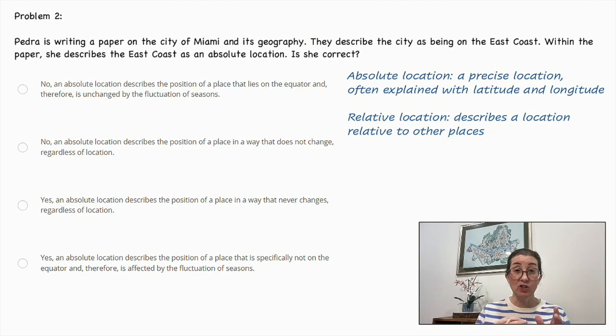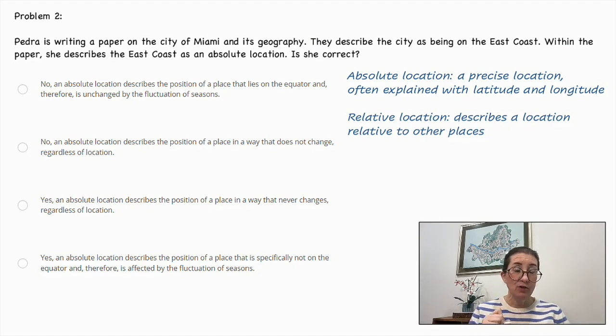A relative location, on the other hand, describes a location relative to other places. So the East Coast. The East Coast is the East Coast because it's on the East Coast of the United States. It's not the East Coast of some other place. So it's relative to the other parts of the country. So that is a relative location. So within the paper, Pedra describes the East Coast as an absolute location. That is not correct. She is not correct. So our answer will begin with no. For sure.